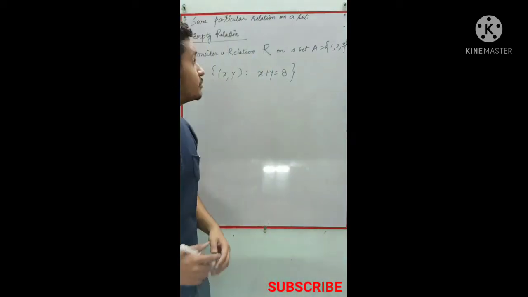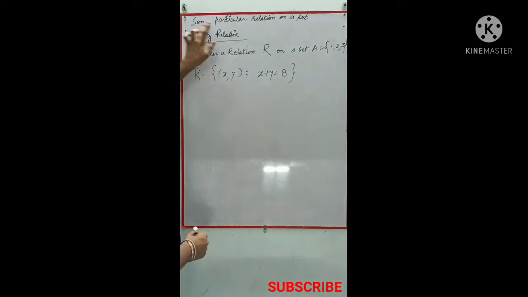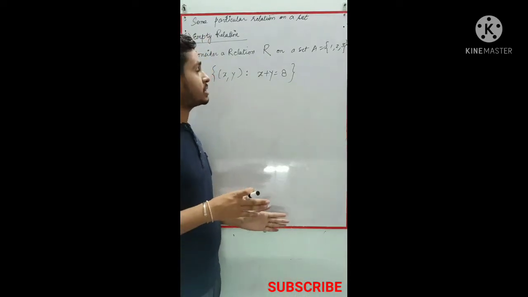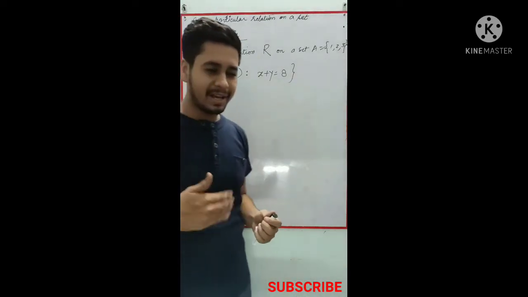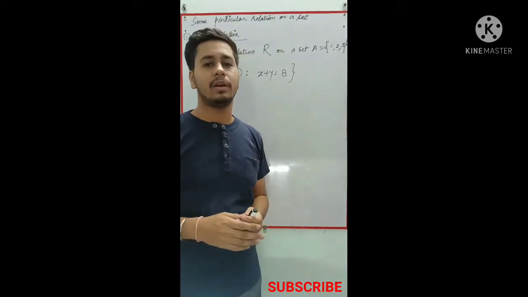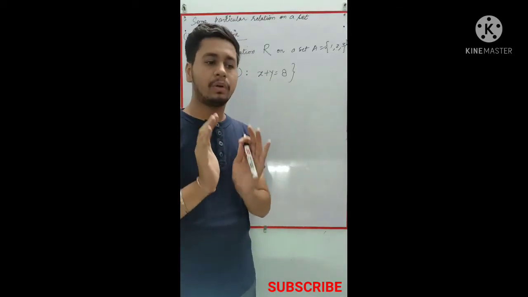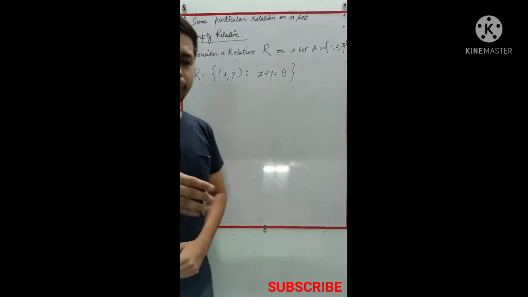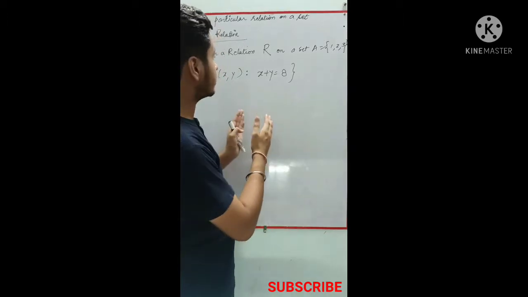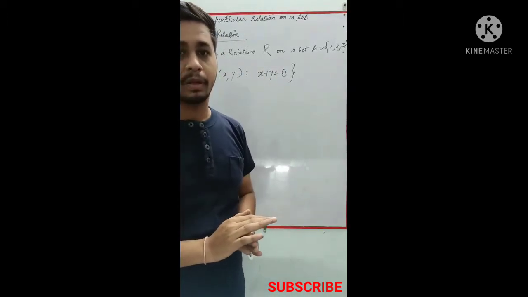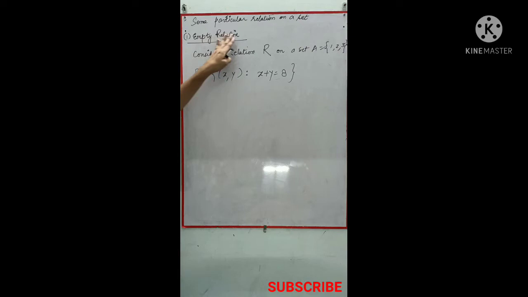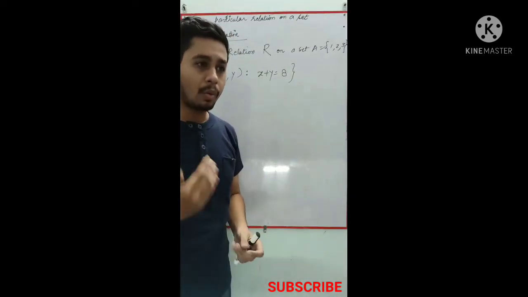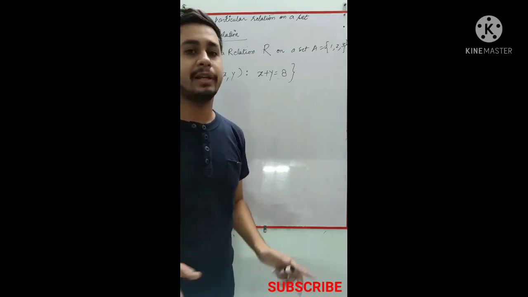So dear students, we are going to take the next thing, that is some particular relation on a set. Now what is the meaning of some particular relation on a set? You know why I am saying relation? You need to understand this word very clearly, what is the actual meaning of relation. We are going to make some relations between the elements. So that is what empty relation is. Empty relation means there is no relation. So how in mathematics can there be any relation?